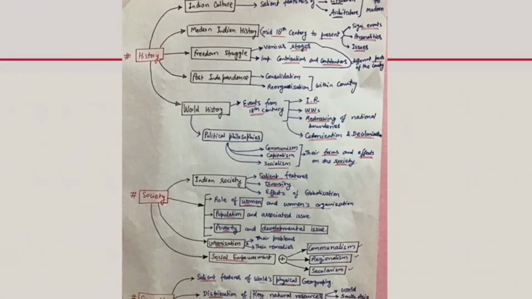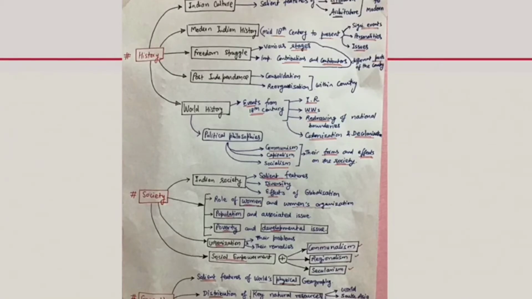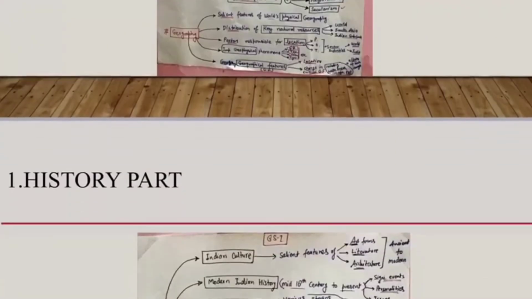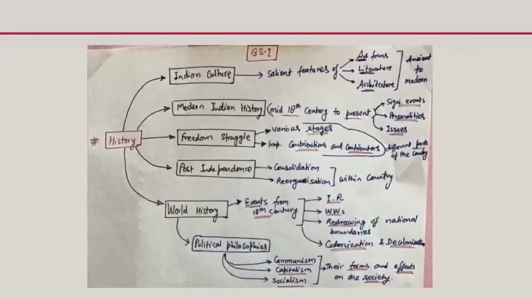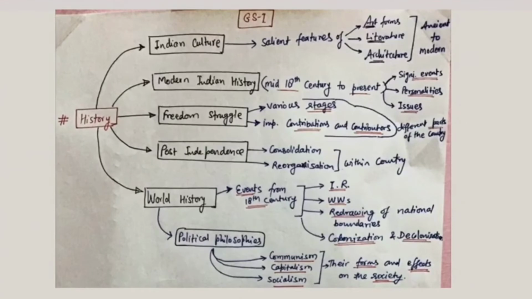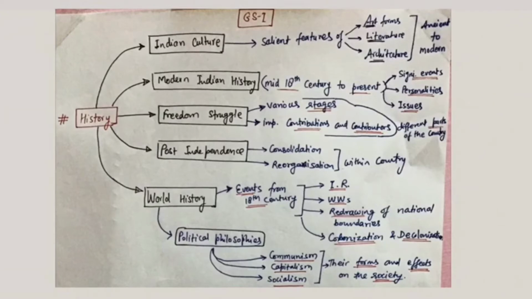You can understand very easily what the topic is, and it will also help you understand what topics you should read and what you should not read. For example, if you are talking about history, then we can see the topic history includes Indian culture, modern Indian history, freedom struggle, post independence, and world history.